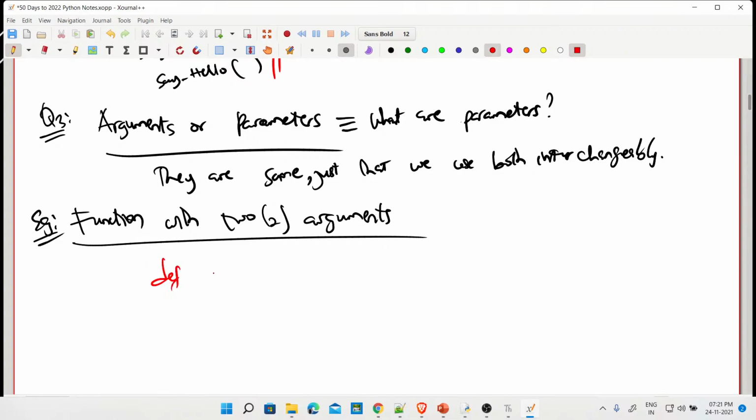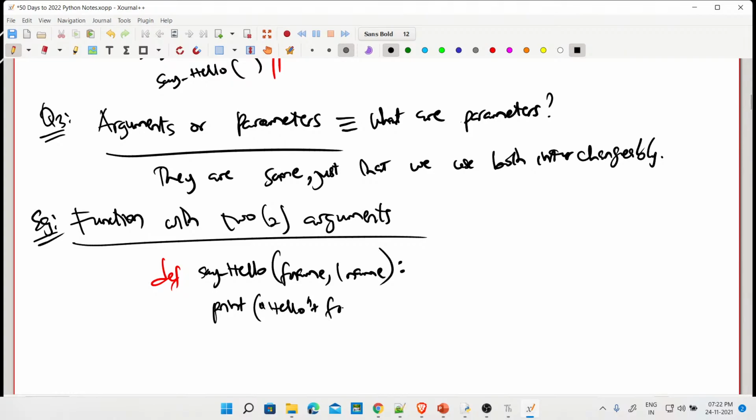So we define a function, okay? This function is still going to say hello, but in this function, we are going to give two arguments, okay? So function say underscore hello, all right? This is going to take first name and also last name, fine? Now, in this case, I'm going to print your first name plus last name. I'm not saying hello. You can actually say hello, anything, plus F name. You got that? Now, we want to separate it. You can print an empty space, right? Plus L name, fine. Now, this is done.